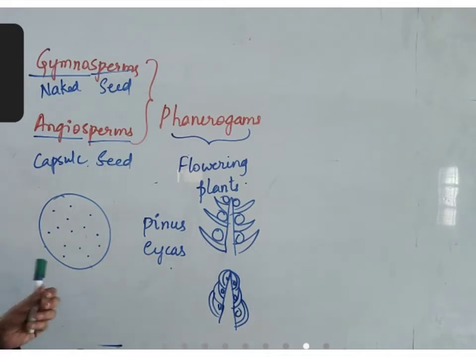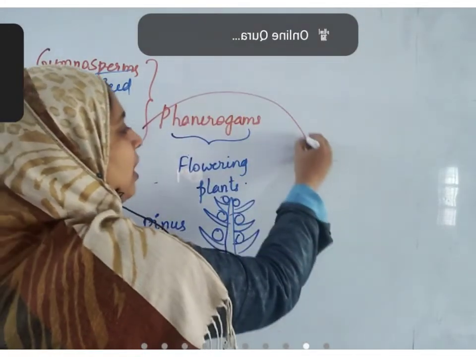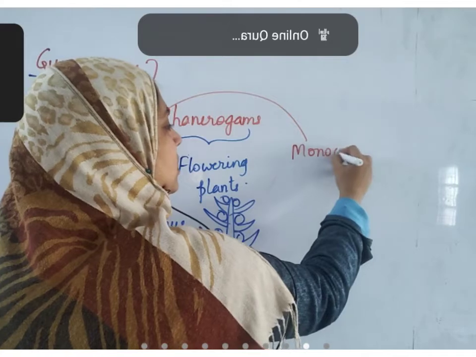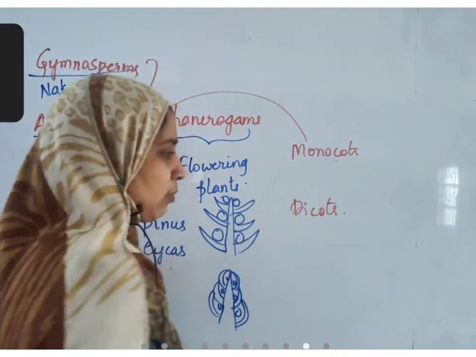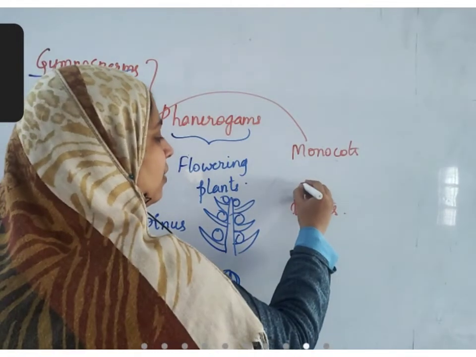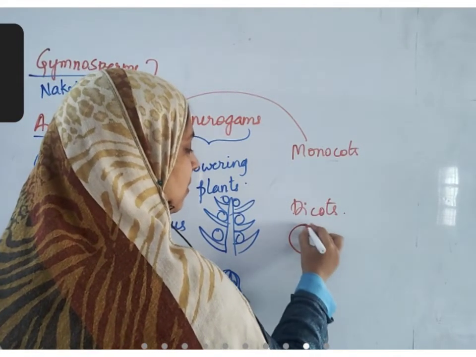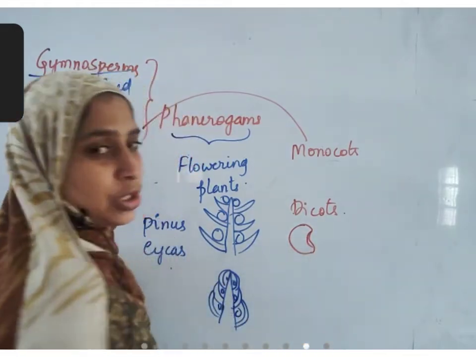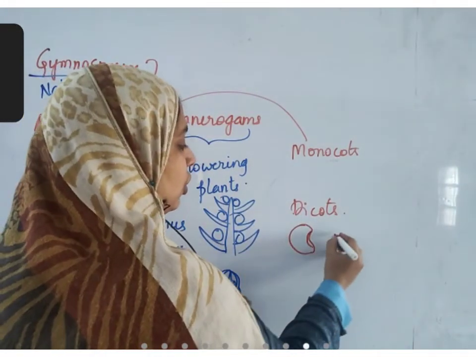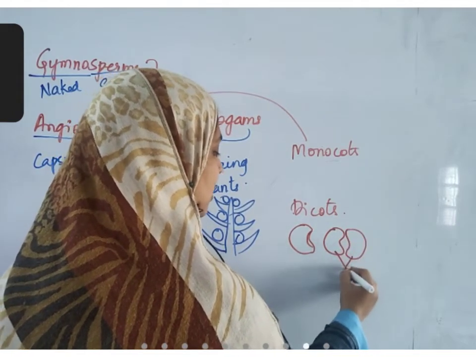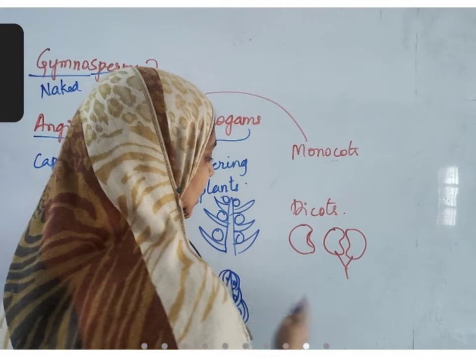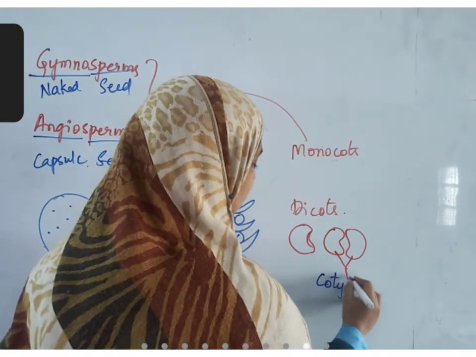Next, angiosperms are all the plants which have their seeds inside the fruit, and angiosperms are again divided into monocots and dicots. What is the difference between monocot and dicot? Did you ever observe a bean seed? A bean seed has a seed coat. If you remove that seed coat, you will see that there are two seed leaves like this. Each one is called a cotyledon.